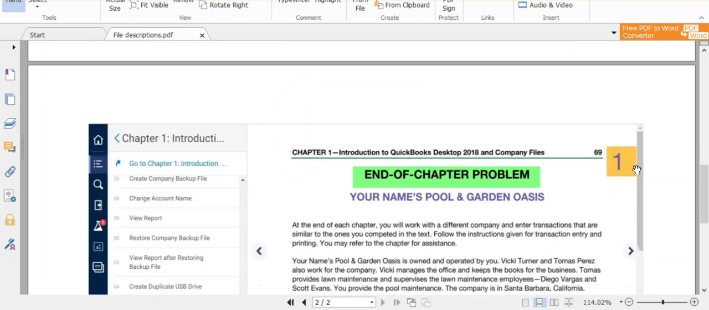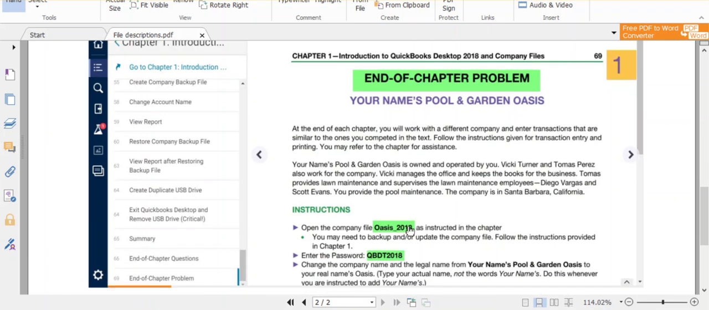When you get to the end of chapter file, it's going to tell you which file you're going to be using. Again, you're going to be using the same file, in this case the Oasis file, for chapters 1 through 4. So you're never going to start with an empty file.